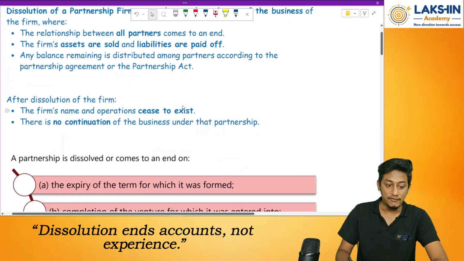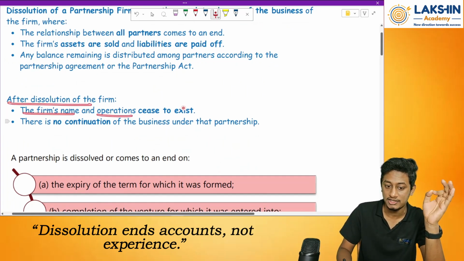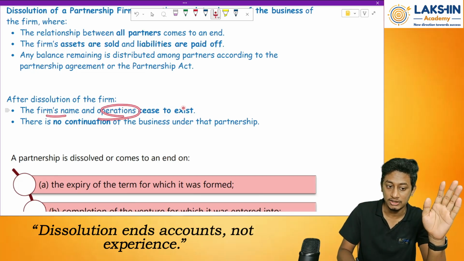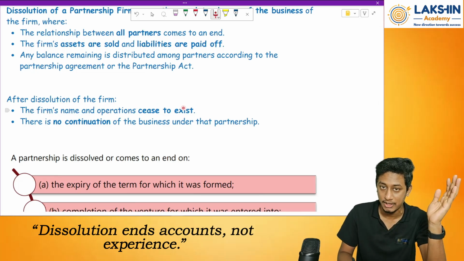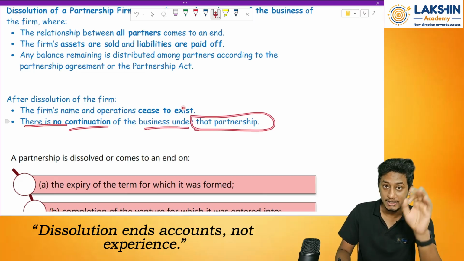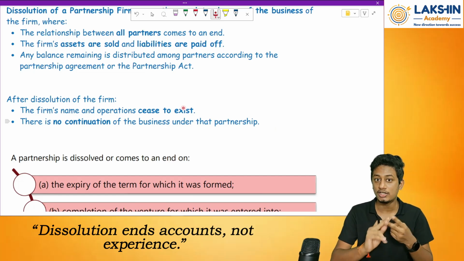Then, after the dissolution of the firm, the firm's name and operations cease to exist. That means there will no more be operations. The firm's name will have no validity from that period onwards. There is no continuation of the business under that partnership. So that partnership will come to an end, and there will be no more continuation of the name or the business of the partnership firm.